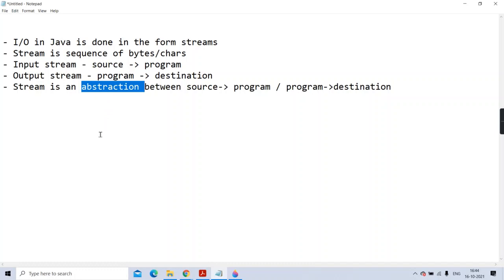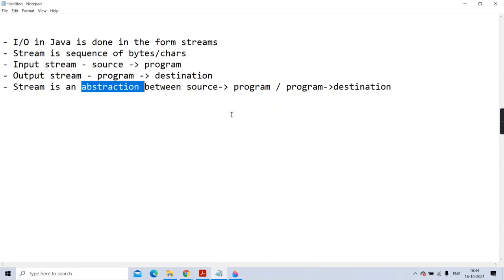Your program is unaware of how the data is read from the source or written to the destination. Those low level things are kept hidden from us. You just have to create an object which will act as an interface and just call the methods of that object.